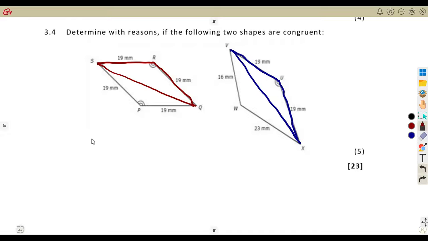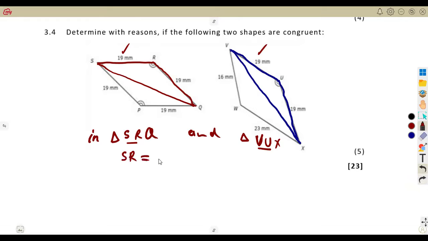So if we consider triangle SRQ and triangle VUX, we see that the side SR and the side VU are the same.